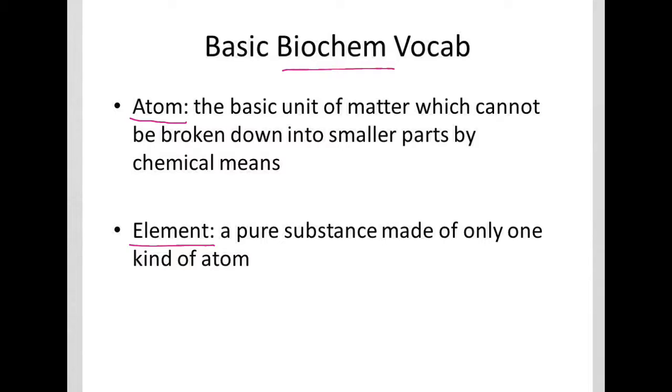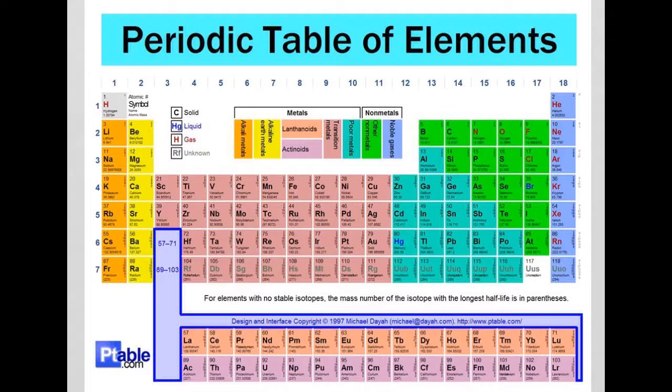An element is going to be a pure substance made up of only one kind of atom. And there are lots of different kinds of atoms and a good number of elements too. And when you look at the periodic table of elements, you'll see that we have a bit over 100 elements here, about 90 of which are naturally occurring on Earth.